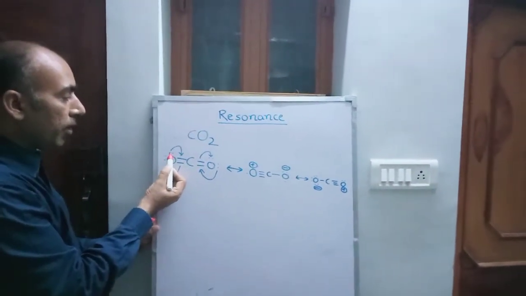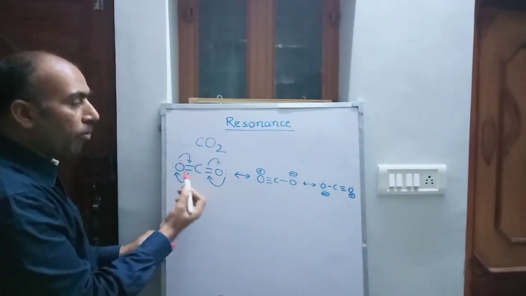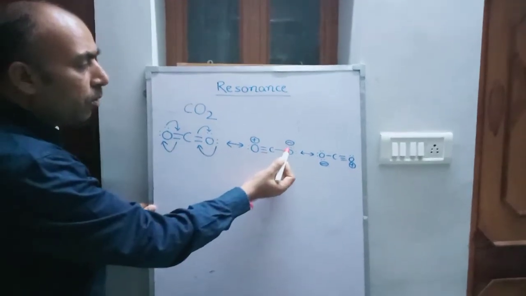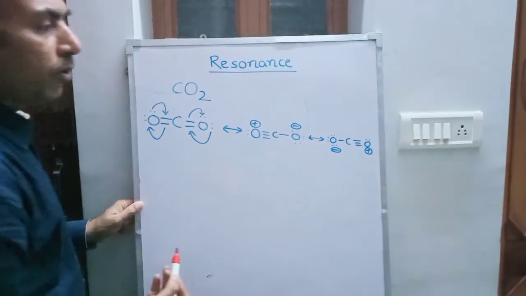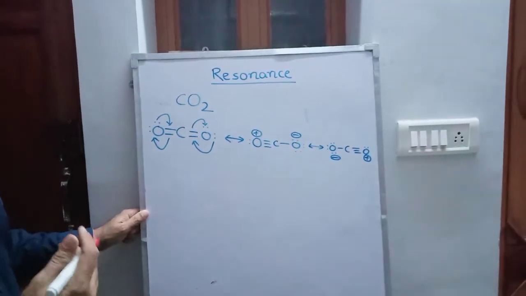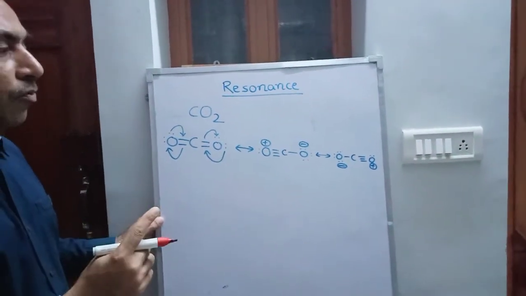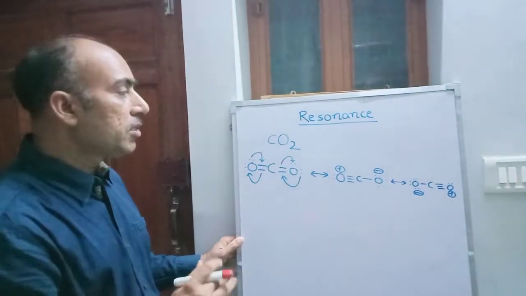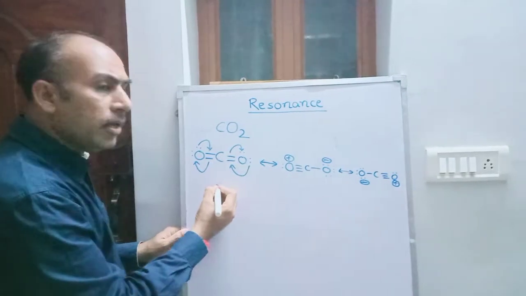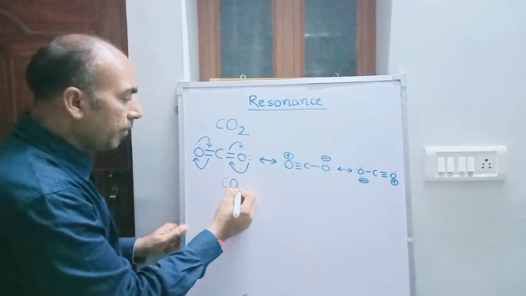The lone pairs are 2 here and 2 here, total 4 pairs of electrons. Here also 3 plus 1, 4 pairs of electrons. Here also 3 plus 1, 4 pairs of electrons. We can say that in resonance, the number of bond pairs and the number of lone pairs remain the same. Similarly, one more example, the carbonate ion.